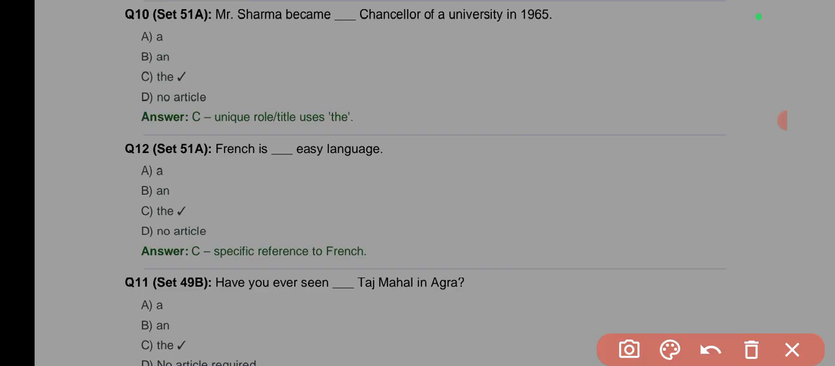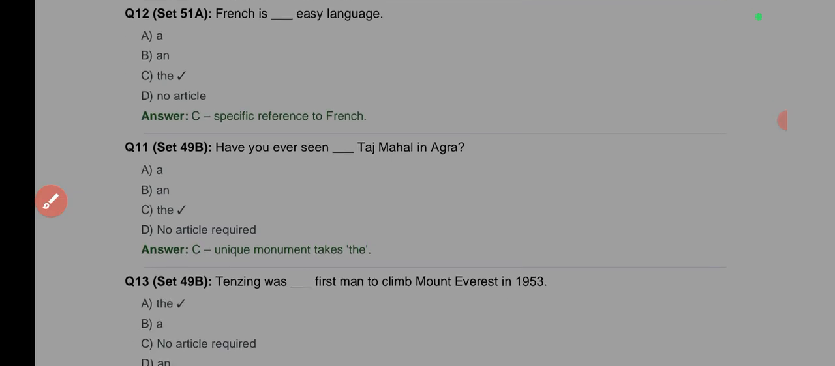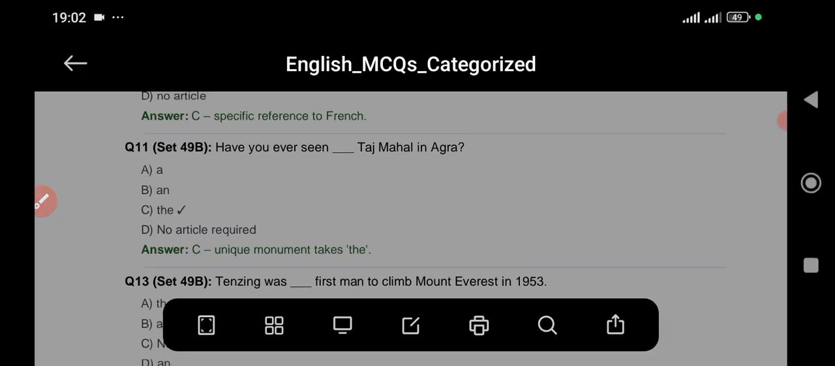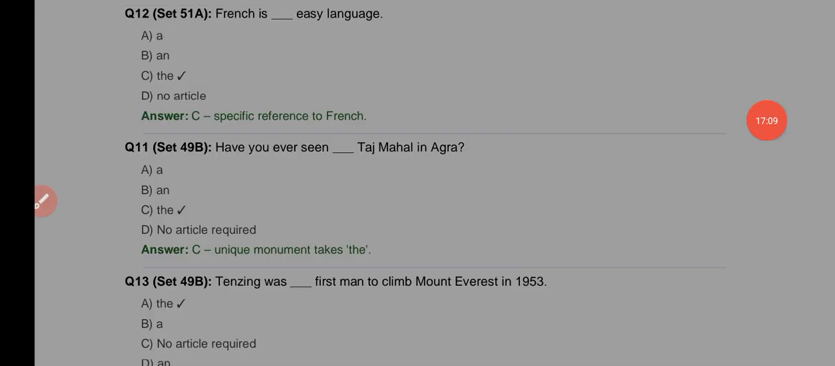But here, the context is not very clear. So the best bet is what? An easy language. Have you ever seen the Taj Mahal in Agra? Okay, the Taj Mahal is a specific building.